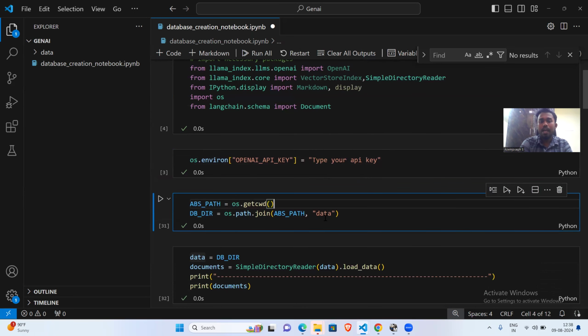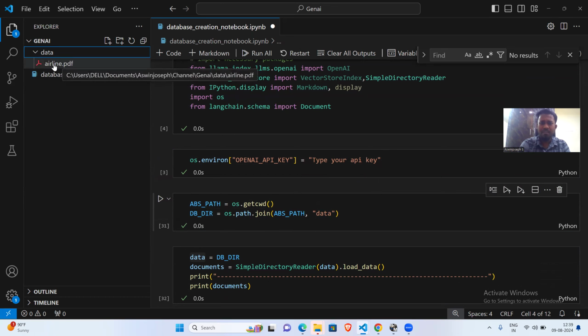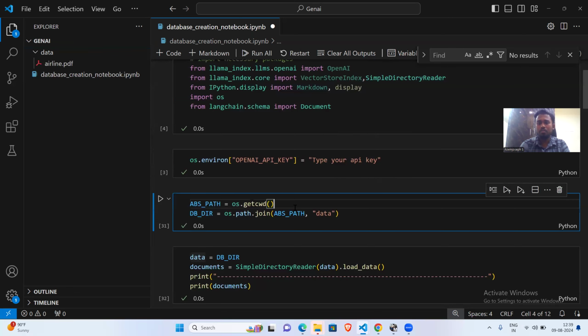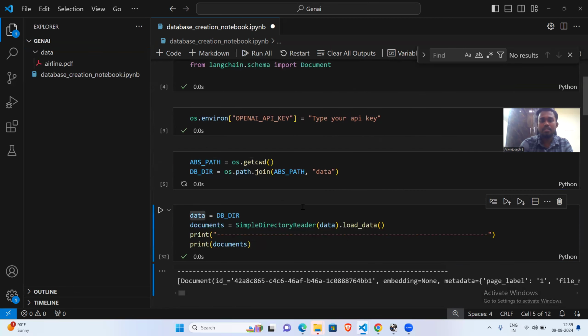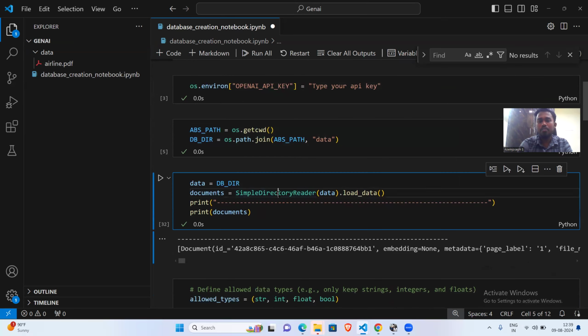Moving on, I need to put all the PDFs inside one single folder. That's what the overall operation will look like in production grade. If you're working in production, once you get the list of PDFs as documents, you need to put them all in one single place. I'll be using data as my folder, which will have all the PDFs. But for now I'm just putting one single PDF for training purposes. So let's run this.